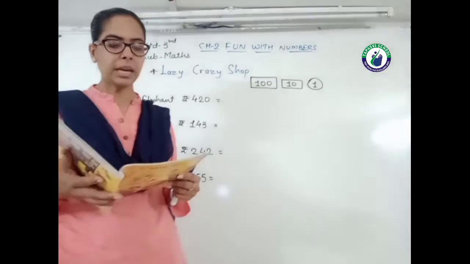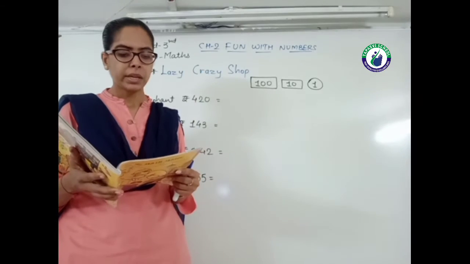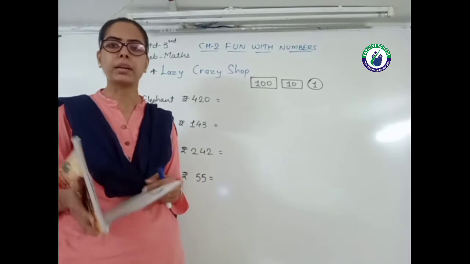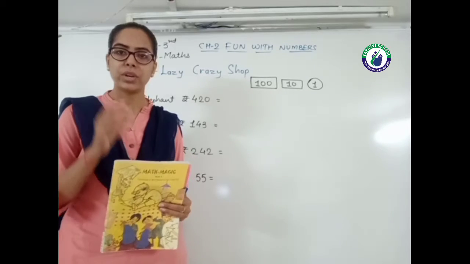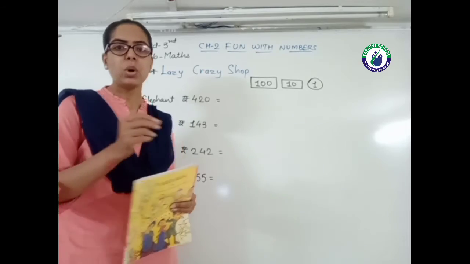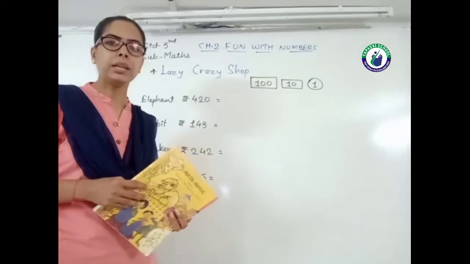He takes only 100 rupee note, 10 rupee note and 1 rupee coin. Now find out how they will pay him for what they have taken. So how do all these animals pay this money to lazy and crazy?